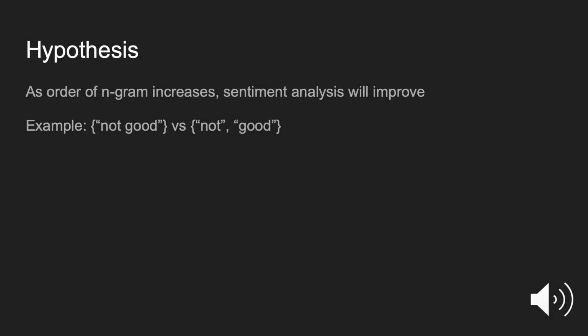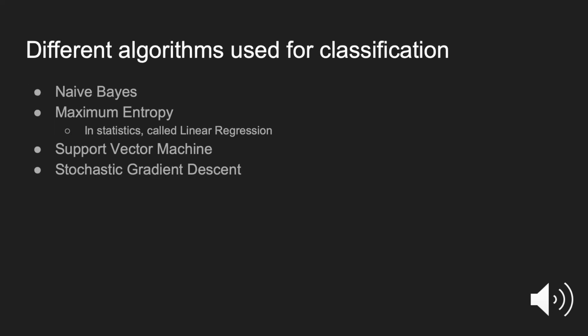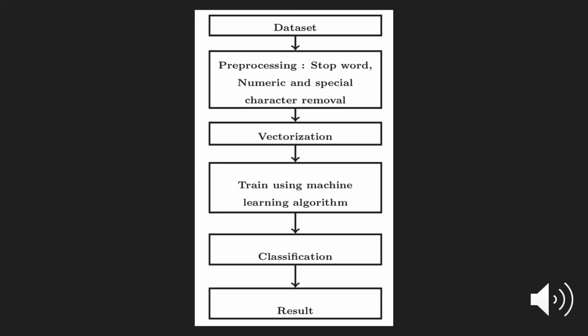In this paper, the authors aim to determine which n-gram will lead to a more accurate classification. To this end, they will test each n-gram approach on a variety of classifiers. The authors hypothesized that higher order n-grams will have a better accuracy score than lower order n-grams because they will be able to understand higher level concepts such as negation. To test their hypothesis, the authors used 4 different classification algorithms: naive Bayes, maximum entropy, support vector machine, and stochastic gradient descent. These results were similar for all cases.